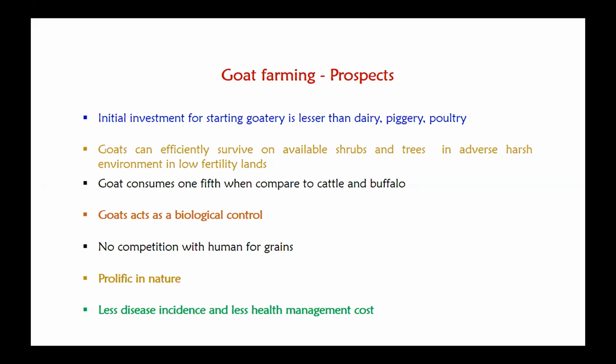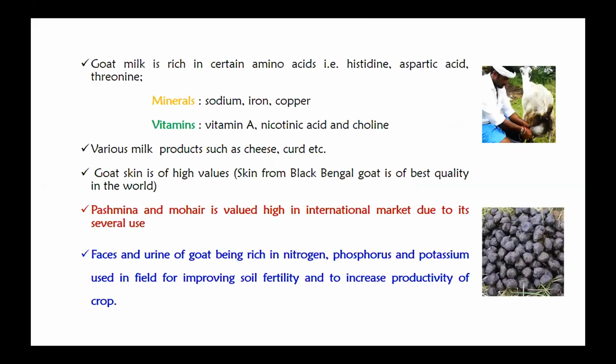Then, as we all know, goat milk is rich in amino acids like histidine, aspartic acid, and threonine, minerals like sodium, iron, and copper, and vitamins like vitamin A, nicotinic acid, and choline. Various products can also be made from goat milk, such as cheese and curd. And as we are aware, goat skin is of high value in the international market, and among goat breeds, Black Bengal goat skin is known for its best quality.